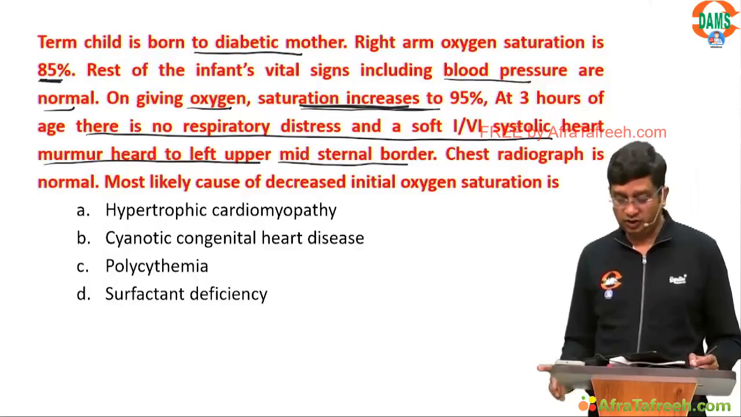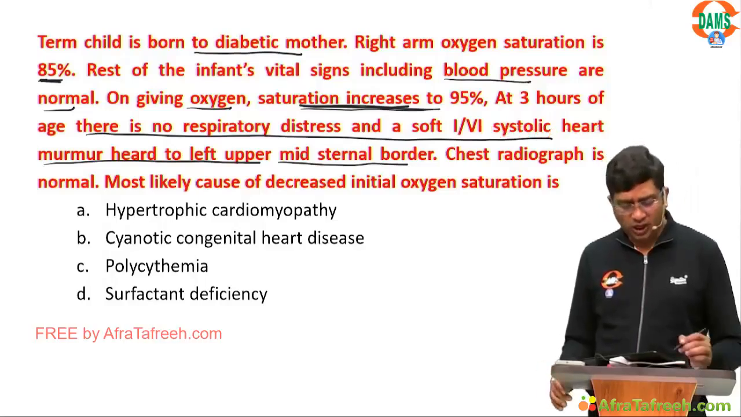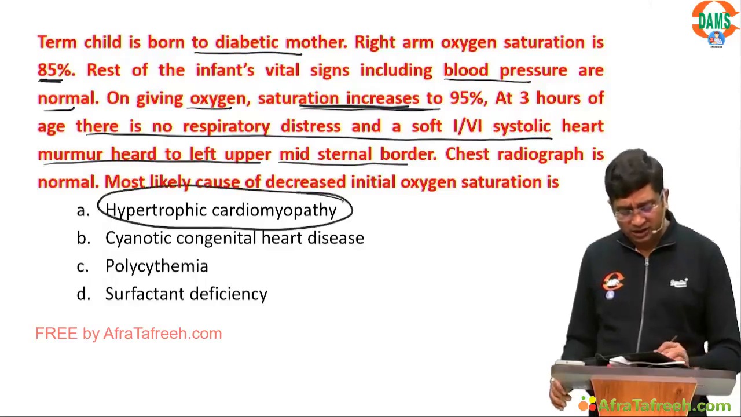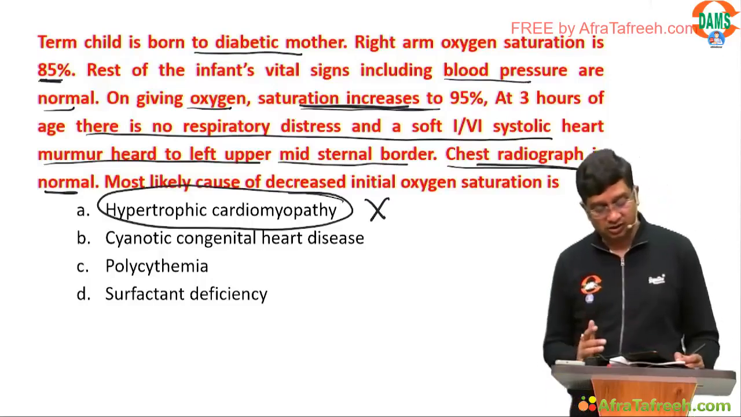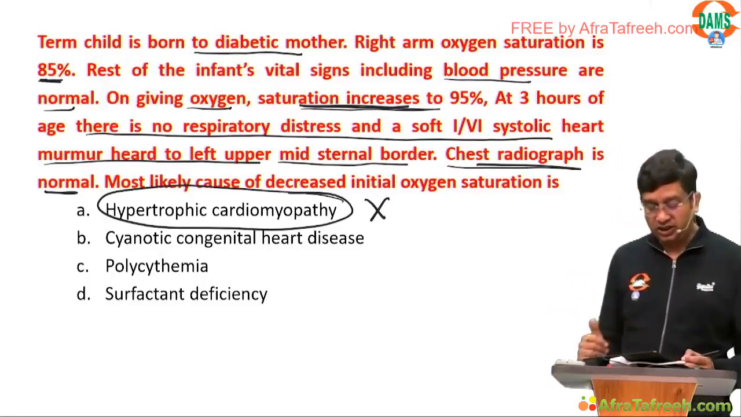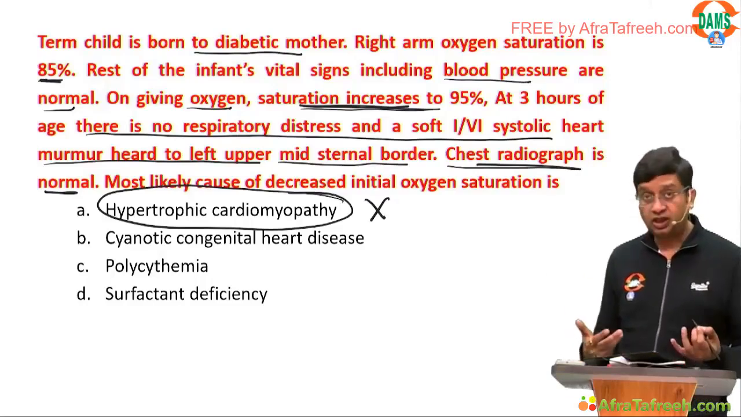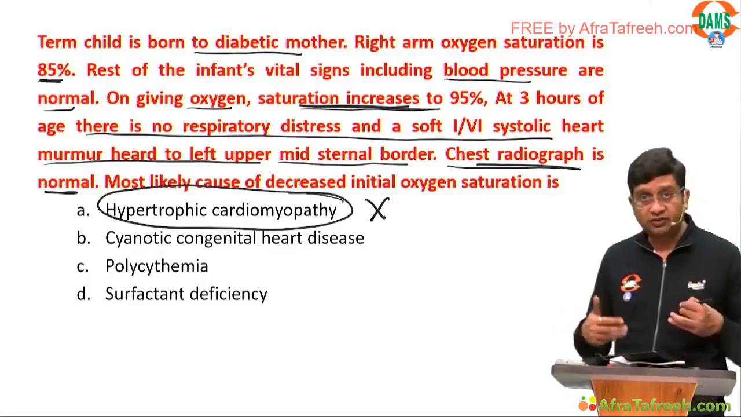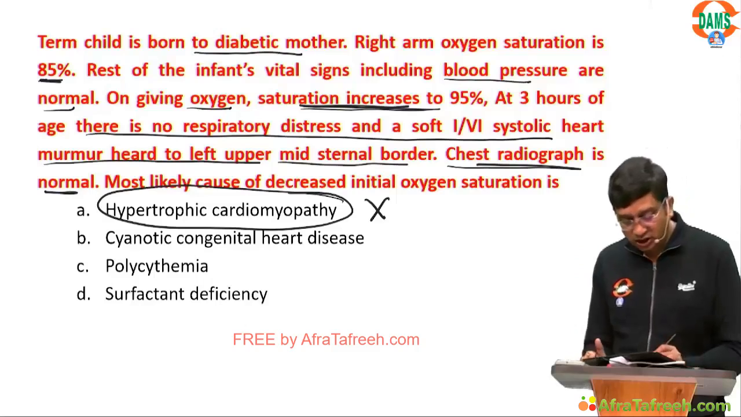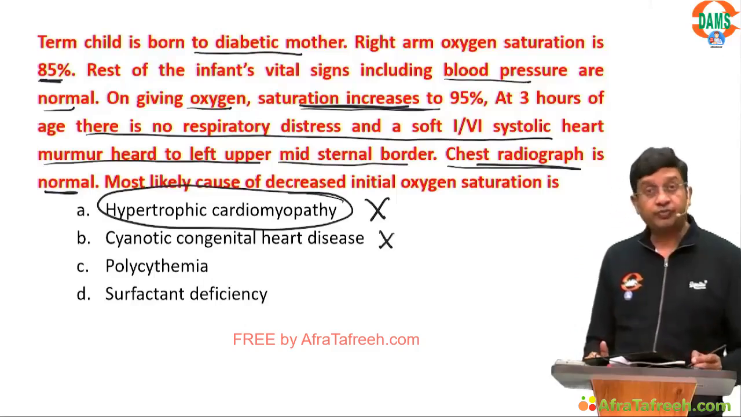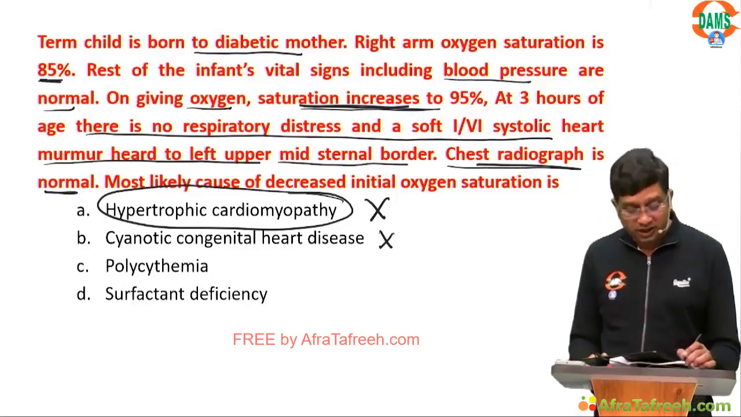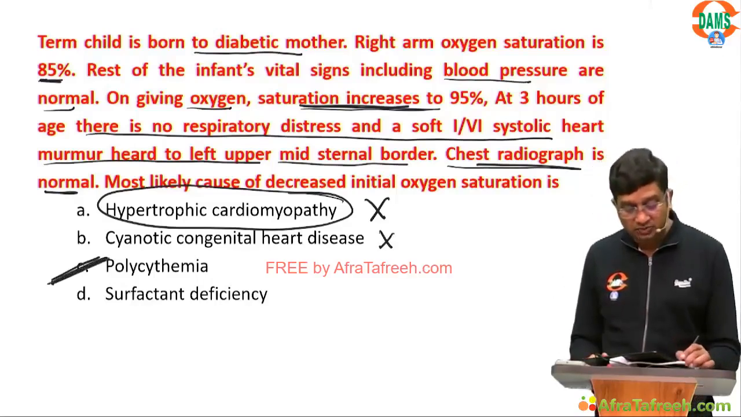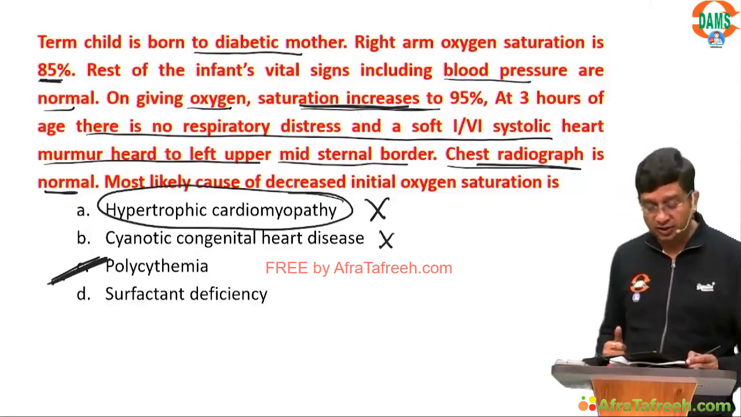What do we want to say here? Why hypertrophic cardiomyopathy? We are saying the chest radiograph is normal, so this is ruled out. We are giving that saturation is increasing. If cyanotic heart disease were there, that would not increase the oxygen saturation, so this is ruled out. So the cause now becomes polycythemia. That is very well seen there.